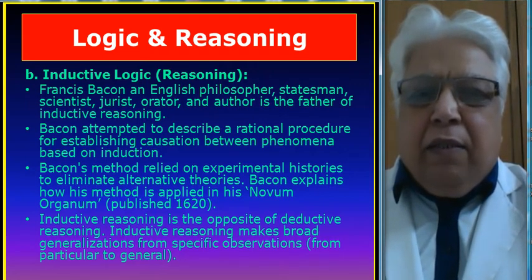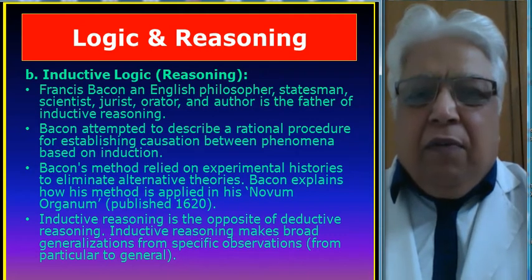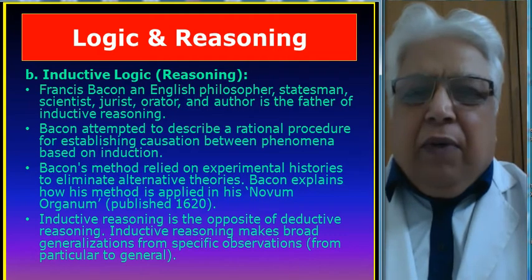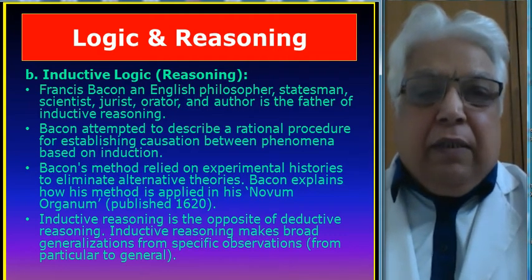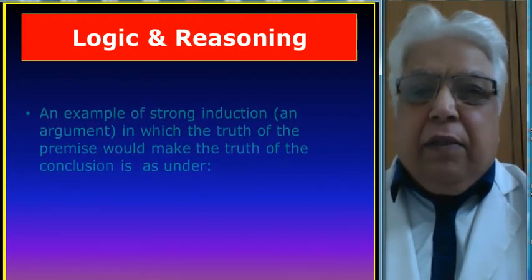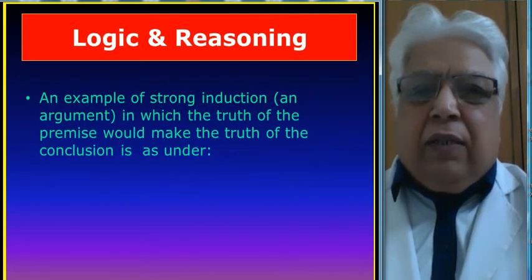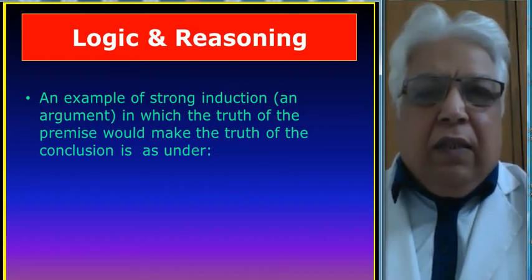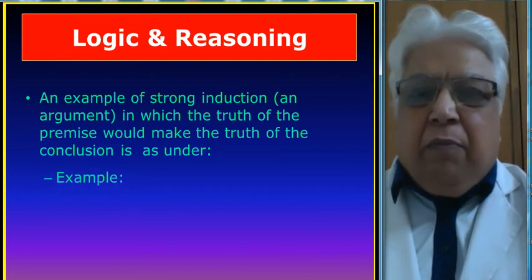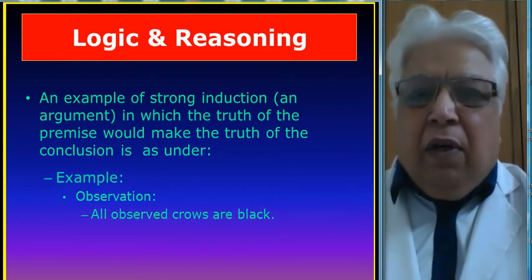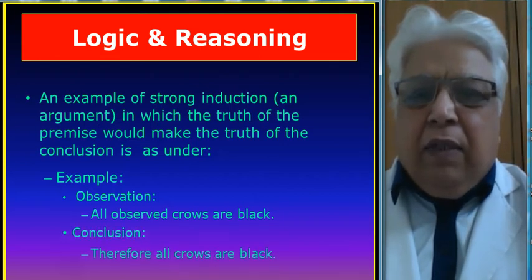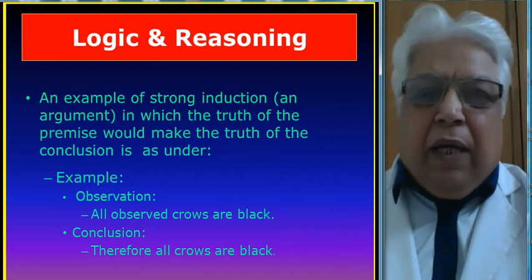Inductive reasoning makes broad generalizations from specific observations, from particular to general. An example of strong induction, in which the truth of the premise would make the truth of the conclusion probable, can be seen as follows. Observation: all observed crows are black. Conclusion: therefore all crows are black.